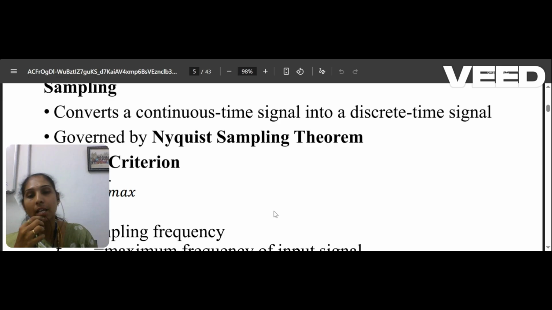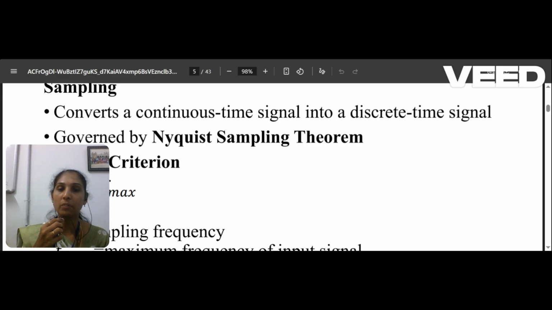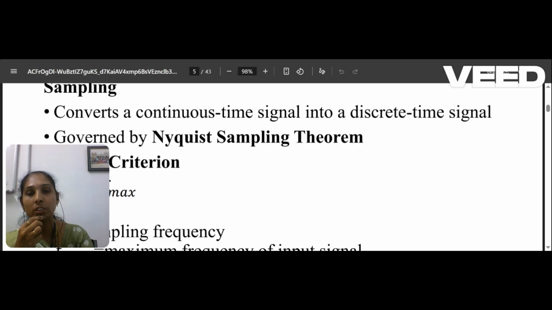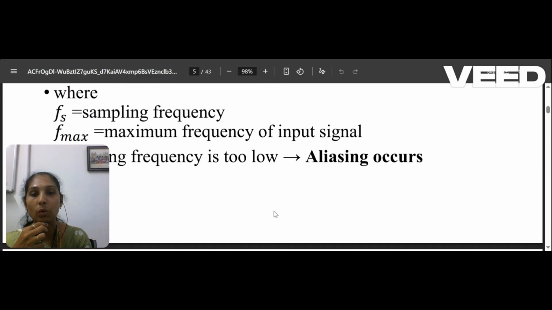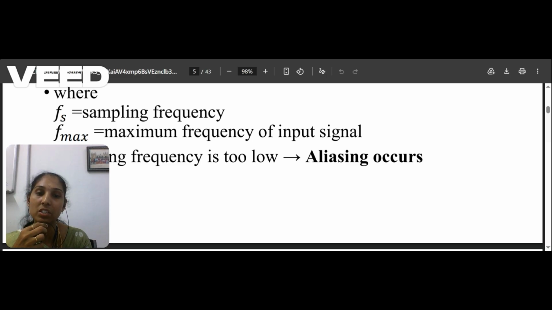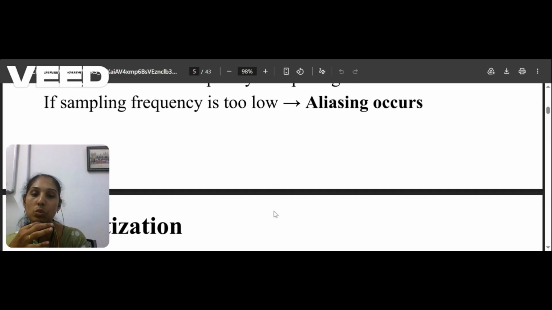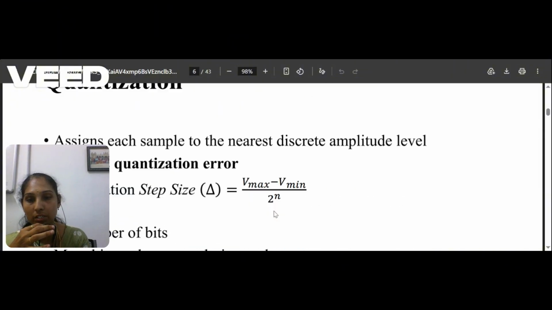Then sampling. Sampling is done with the help of the Nyquist theorem: Fs is greater than or equal to 2Fmax. If you fix a higher sampling frequency, the accuracy will also be high. If you fix the sampling frequency too low, the aliasing effect will happen, that means overlapping of the signal. To avoid this, you need to choose the maximum frequency.